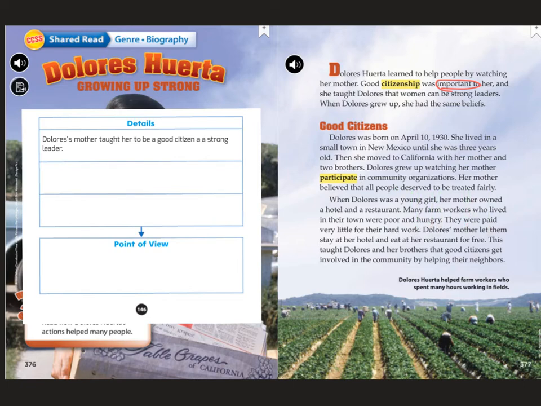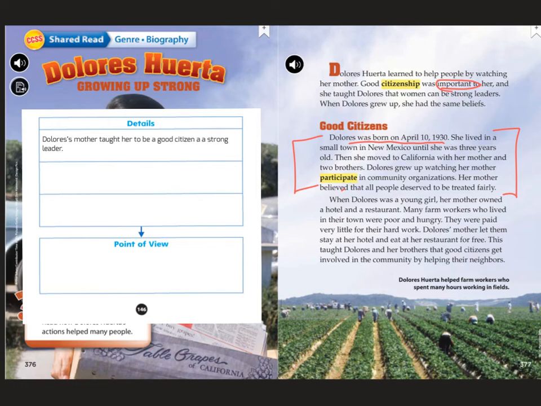Okay, so I'm going to stop right here, and I'm going to ask myself, is there anything important in this section that is talking about Dolores specifically? So what I've learned in this paragraph is it told me where she was born, and it told me about her mother. It says her mother believed that all people deserve to be treated fairly. So I don't really have anything that I'm going to add to my graphic organizer about Dolores that would help me with the author's point of view. Some of you may think that Dolores was born on April 10th, 1930. That is a fact about Dolores. That is not telling me what the author thinks about her. Okay, so let's keep on reading.